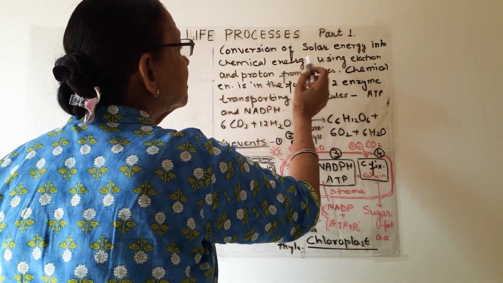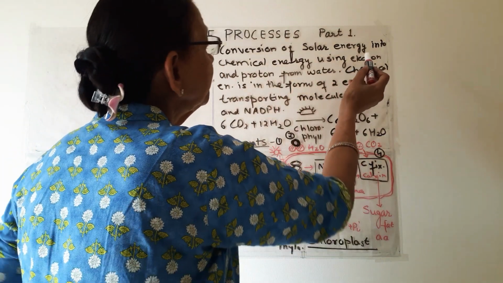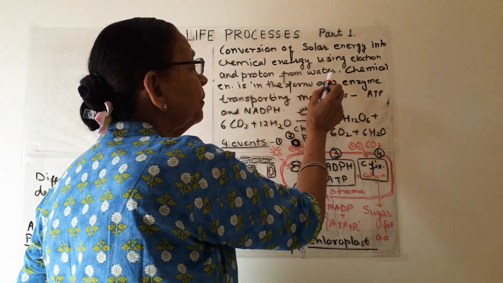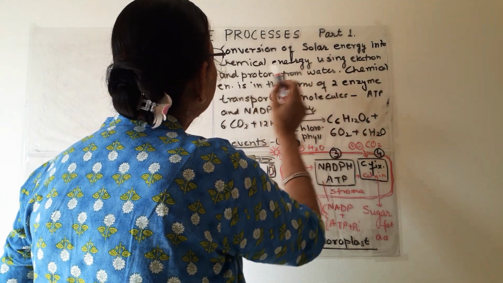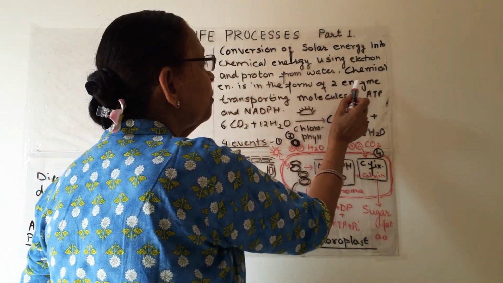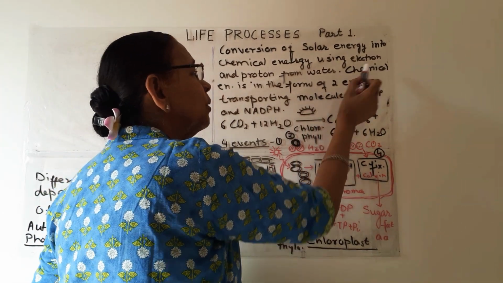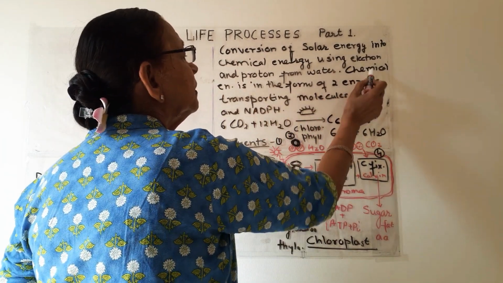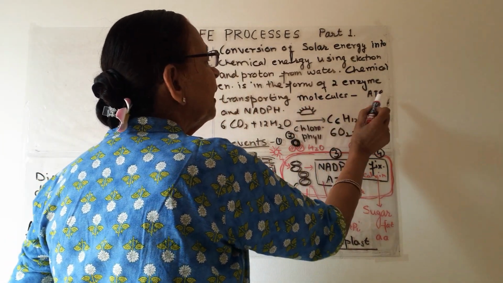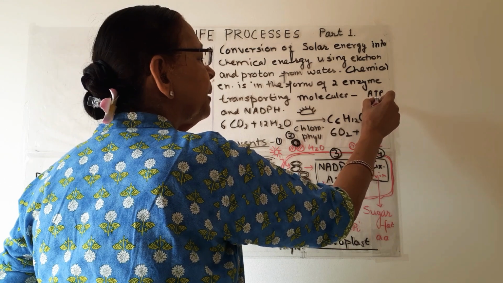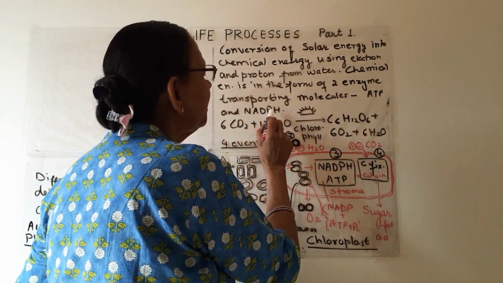Solar energy is converted into chemical energy, and for this conversion, electron and proton from the water are used, and this chemical energy is in the form of two enzyme transporting molecules, and the names are ATP and NADPH.